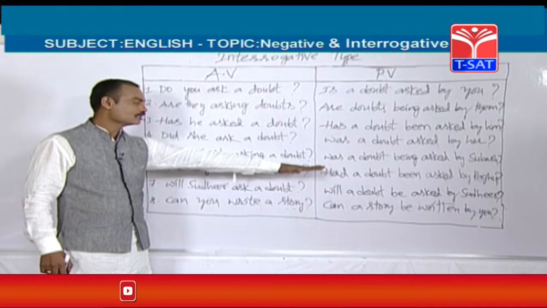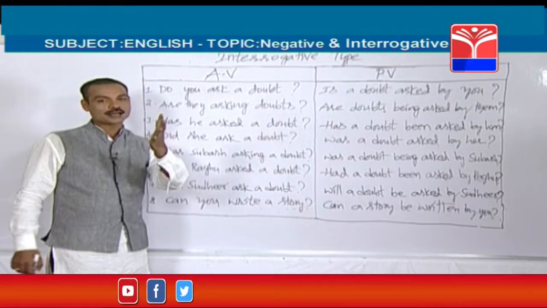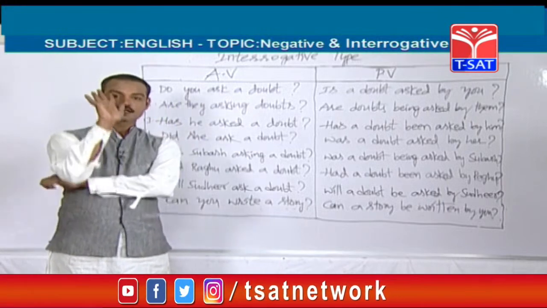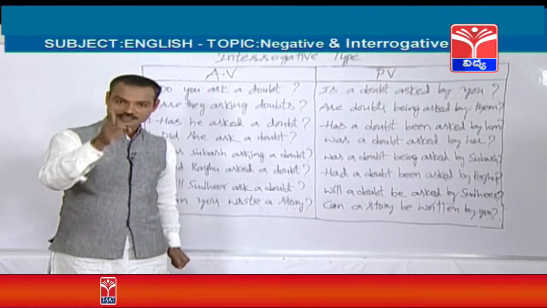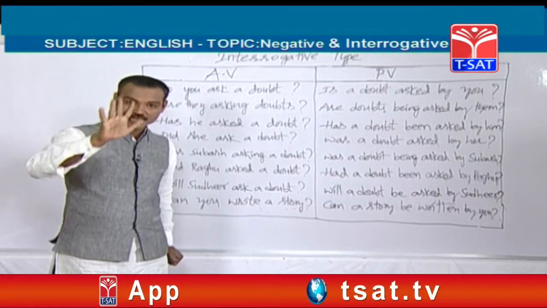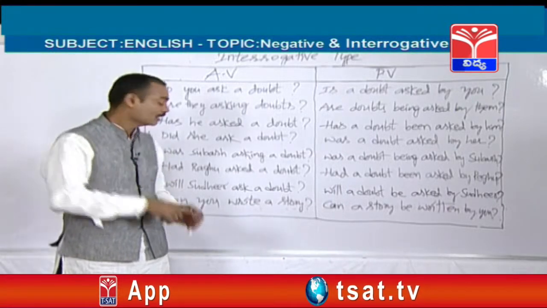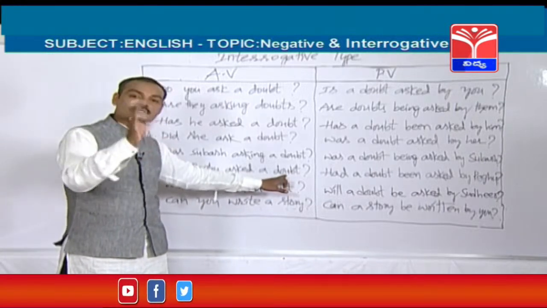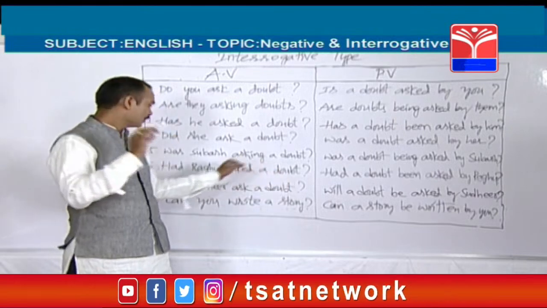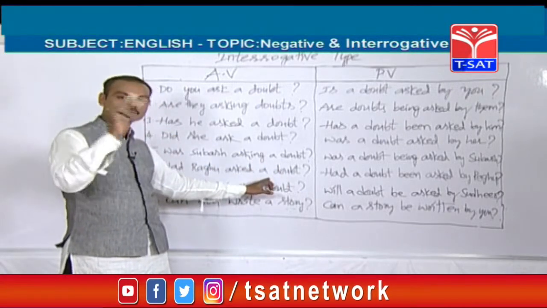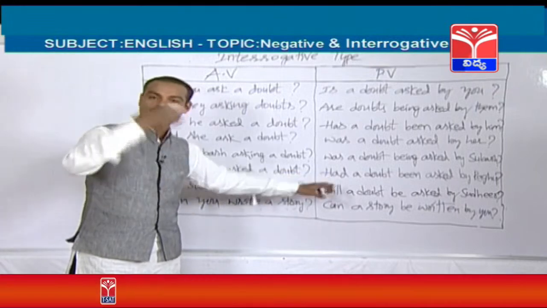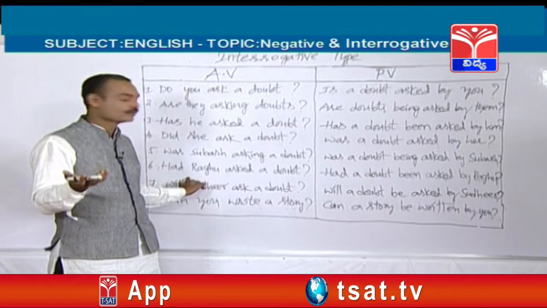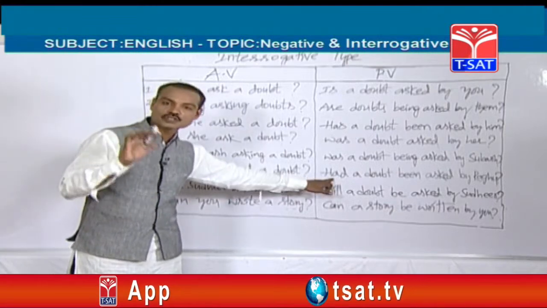Now we are going to change this into passive voice. Here I am going to tell you another beautiful technique. Please remember, don't forget it. Friends, whenever the active voice starts with had, even the passive voice also should be started with had only. In that active voice, if the object is singular or plural, no problem at all. Even if that sentence contains a singular object or plural object, the passive voice should be started with had only. Please remember, because in past perfect tense there is only one helping verb. For singulars and plurals, had only should be used.